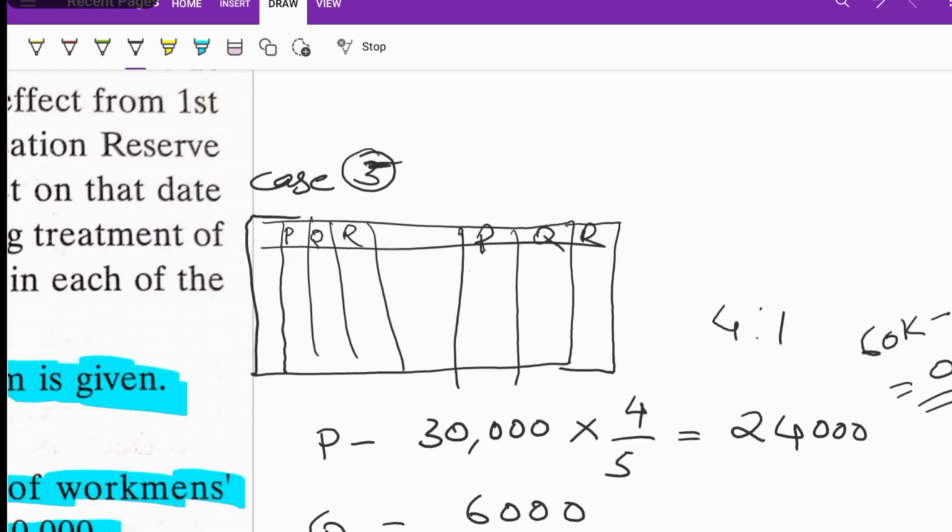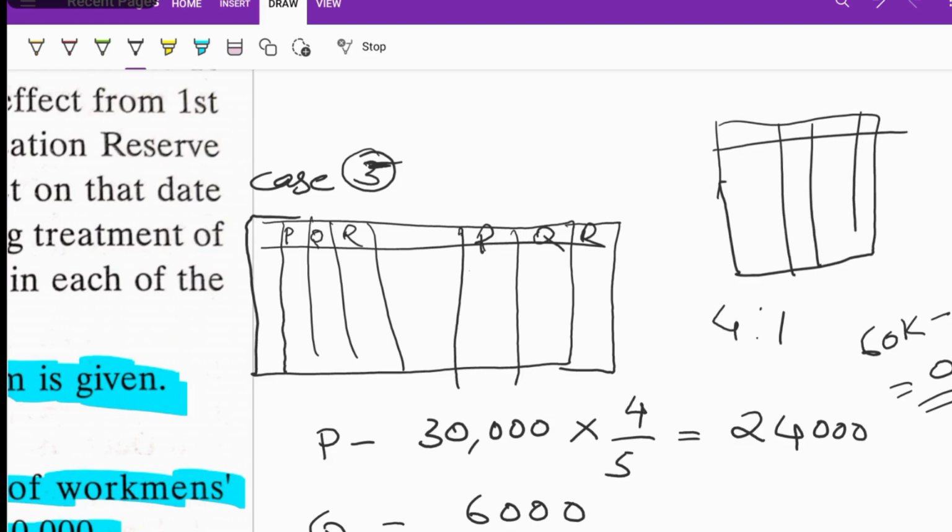So we will take that from the revaluation account. The extra 15,000 will be charged to the debit side of the revaluation account.